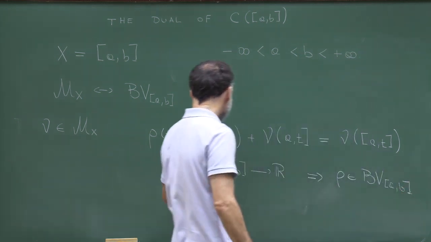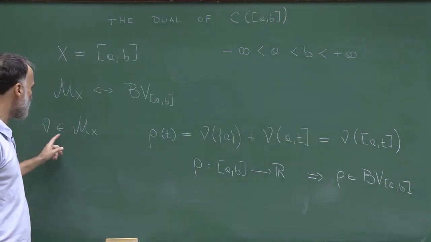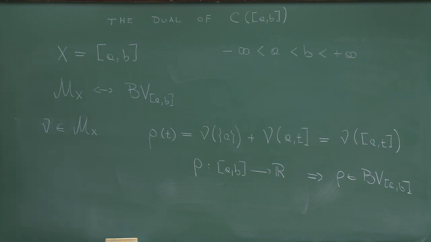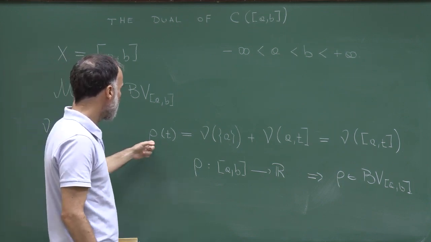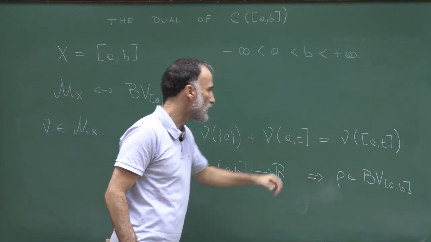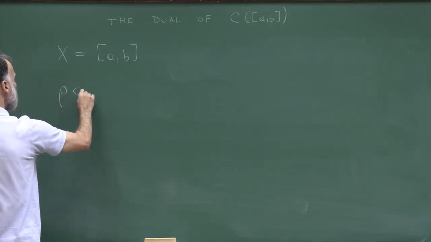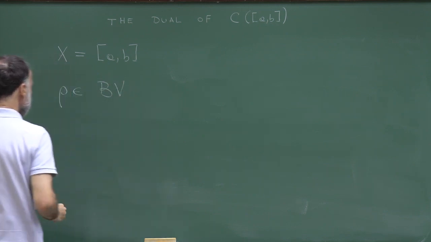And this is very easy to check if you recall that any finite sign measure can be written as a difference of two non-negative measures by the Hahn-Jordan theorem. So this is one relation. If I fix nu, a finite sign measure, then I can define a bounded variation function through this equation. Now the converse also holds. So now let me fix rho, a function of bounded variation.